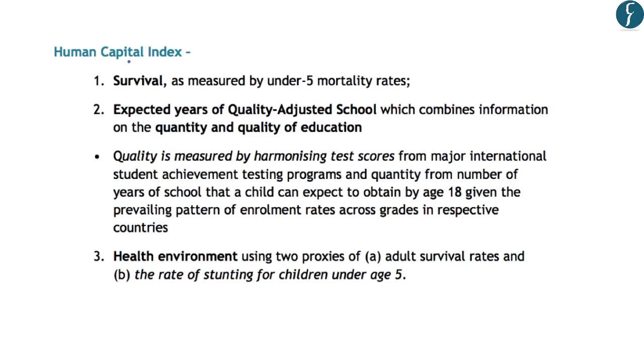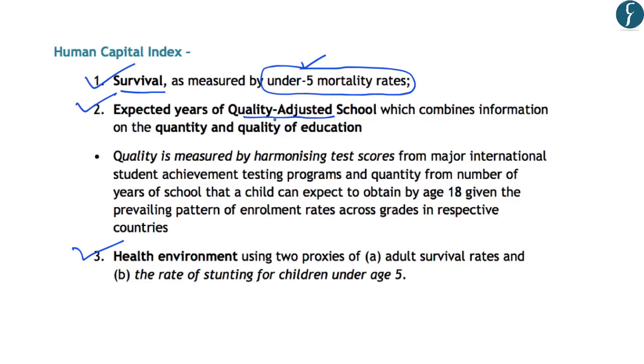Now the Human Capital Index is calculated based on three factors. The first is the survival rate, the second is the expected years of quality adjusted school, and the third is the health environment. Now the survival rate is measured by the under 5 mortality rates. So the survival rate is measured by the number of deaths of children under the age of 5. That is the under 5 mortality rate.